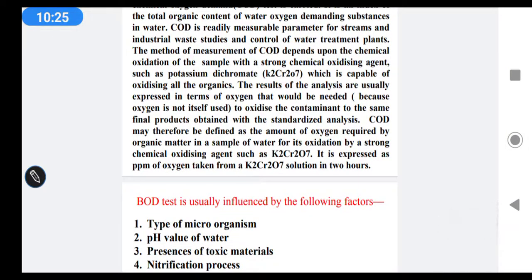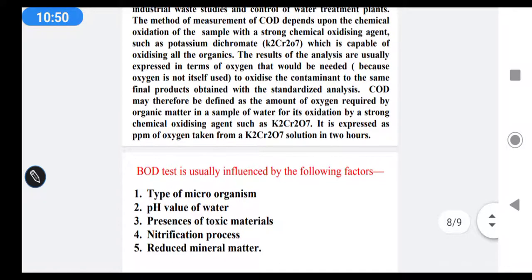COD may therefore be defined as the amount of oxygen required by organic matter in a sample of water for its oxidation by a strong chemical oxidizing agent such as K2Cr2O7. It is expressed as ppm of oxygen taken from the K2Cr2O7 solution in 2 hours. You can calculate the COD like that.